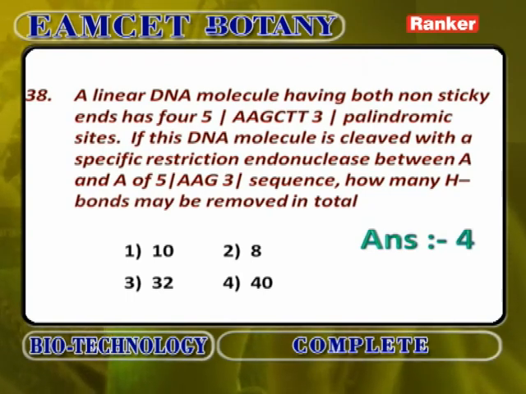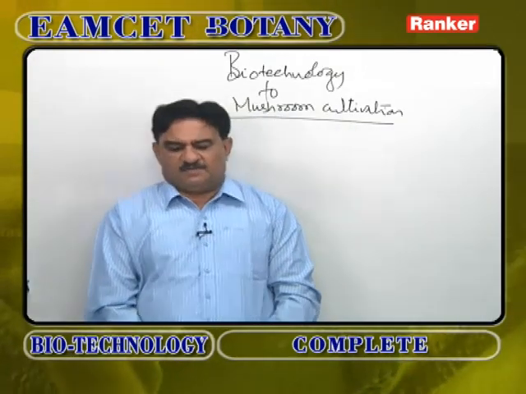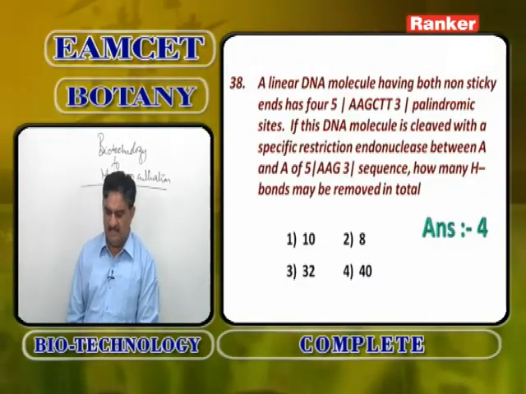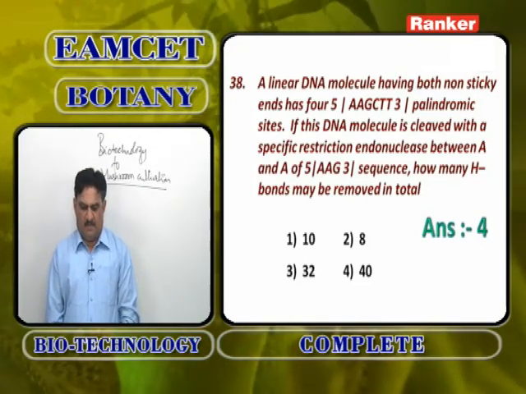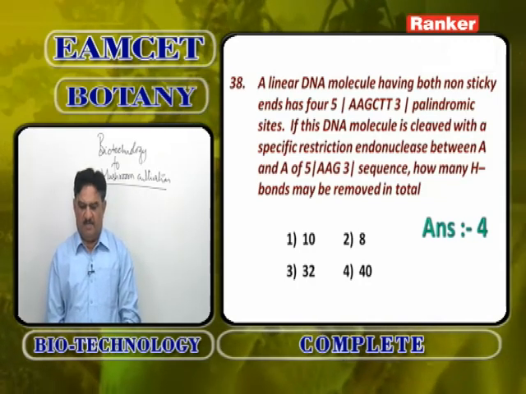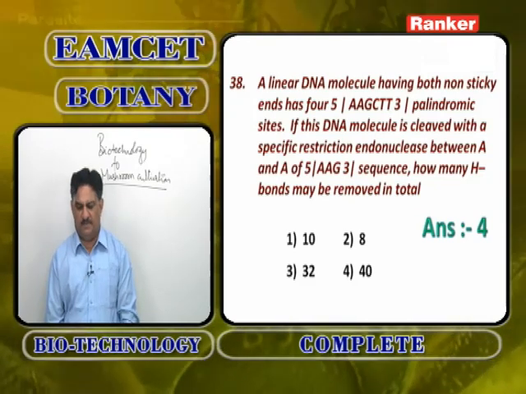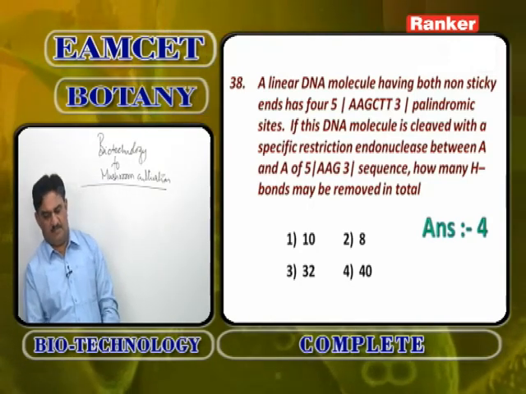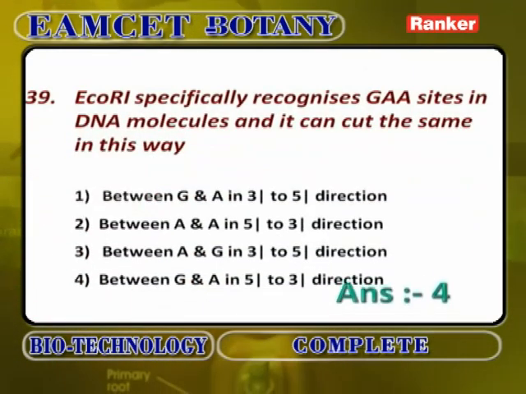First time when AATT are cut, 4 are removed. So, here 5 into 4, 20, 20 plus 20. So, in total 40 hydrogen bonds are removed when a linear DNA molecule having both non-sticky ends has 4 5' AAGCTT 3' palindromic sites and is cleaved between A and A of 5' AAG 3' sequence. So 40 hydrogen bonds are removed.